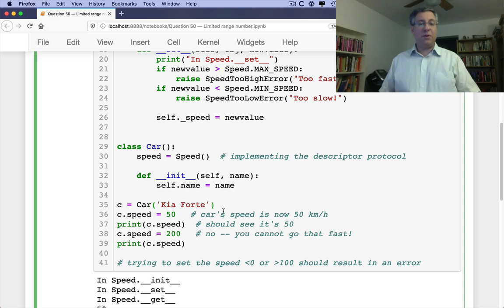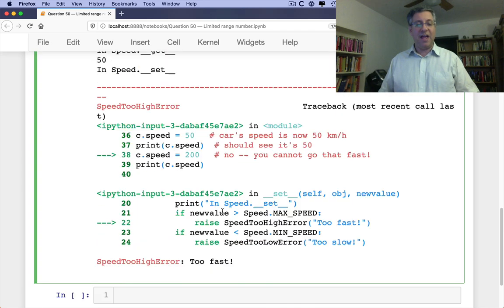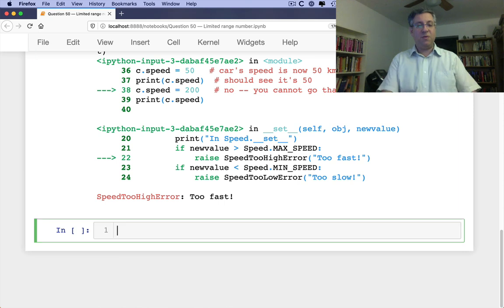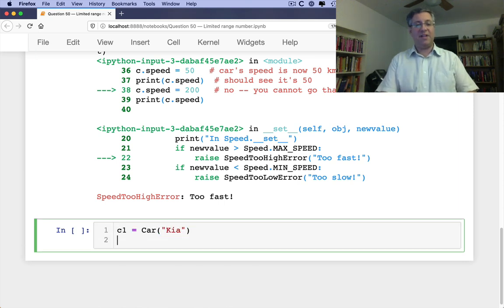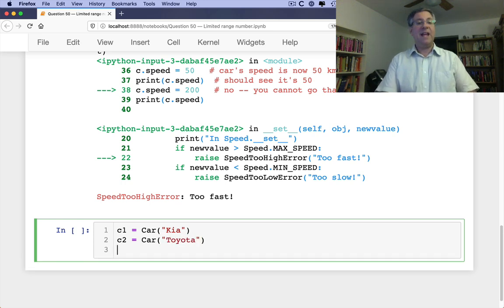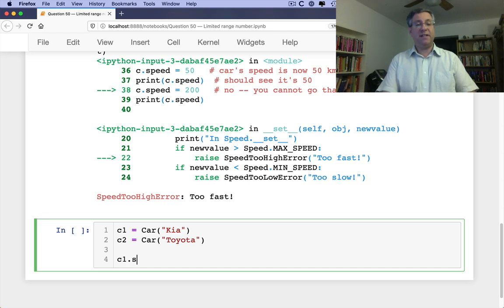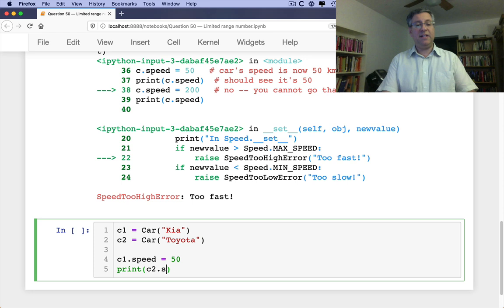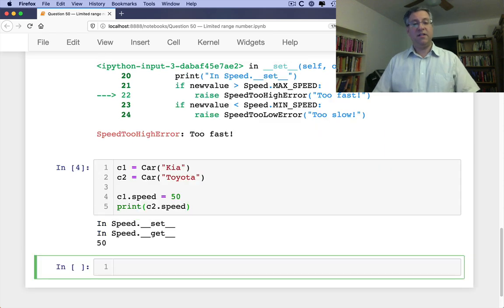There's only one little problem, which is what if I now say, let's do this. I'm going to say here c1 equals a car, and we'll say c2 equals a car, and we'll say it's, I don't know, Toyota. And so I say c1.speed equals 50, and print c2.speed. Uh-oh. c2.speed is 50.